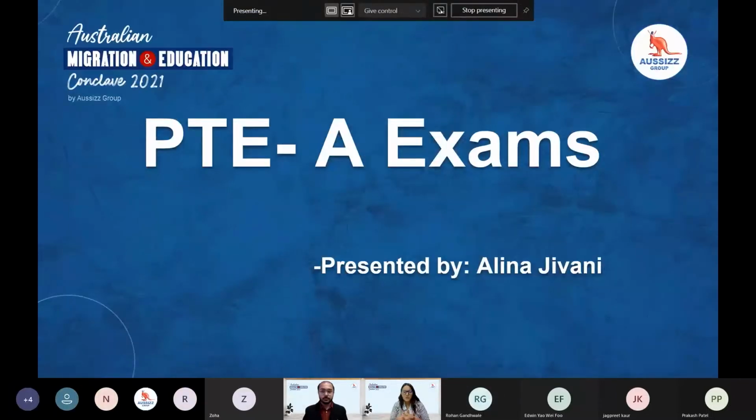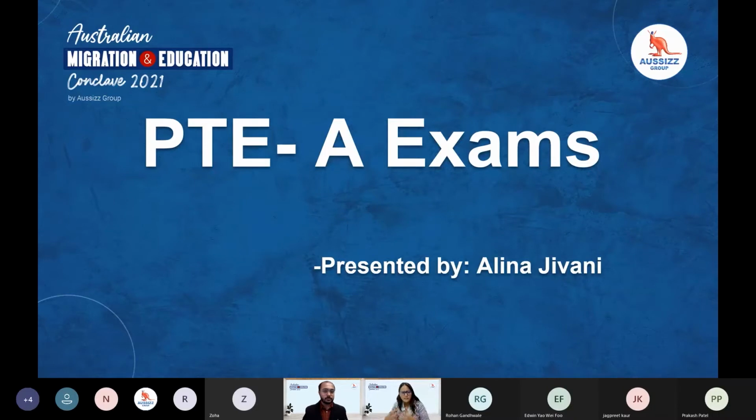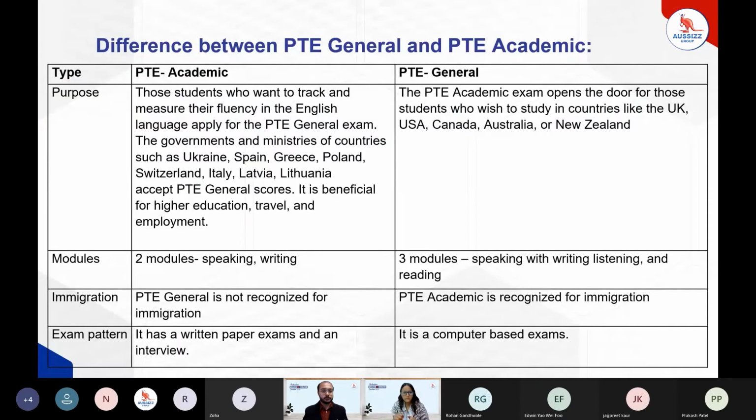All right, so this is about the PTE exams. In this half an hour, we'll try to understand what exactly the PTE exam is, which tasks are very important, and how the scores are given. Apart from that, which skills are important, what the task requirements are, and tips and strategies which can help you cross the PTE exam very nicely. So what basically is the PTE exam? Let me help you with that first.